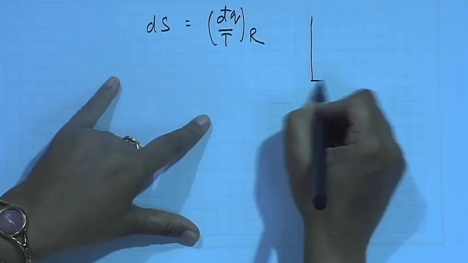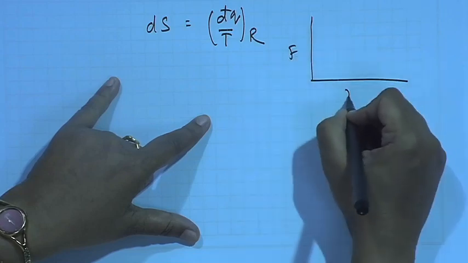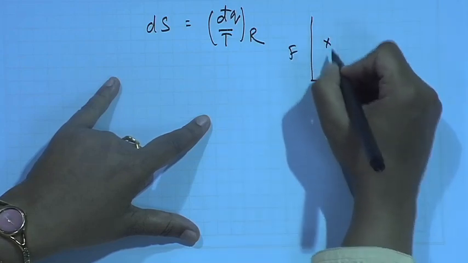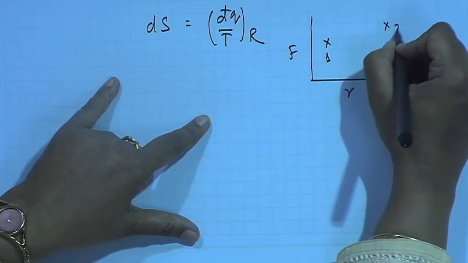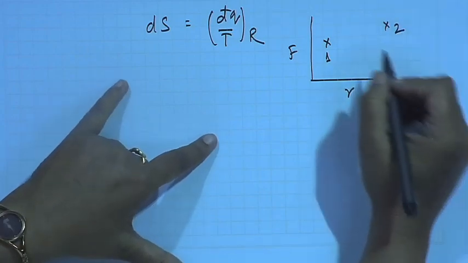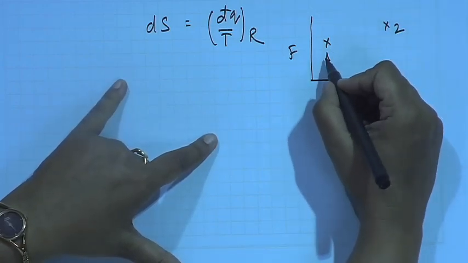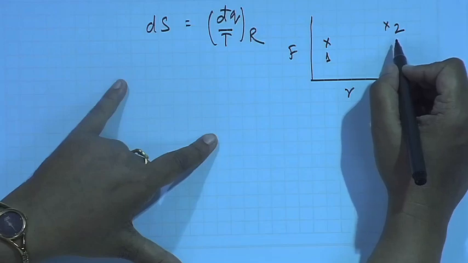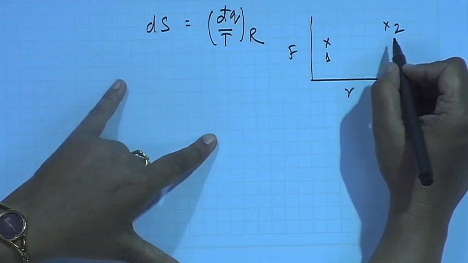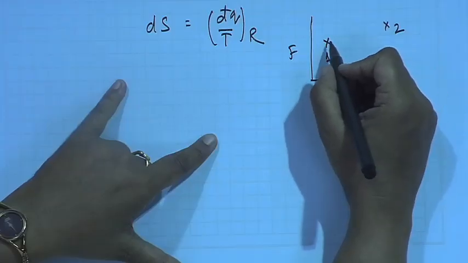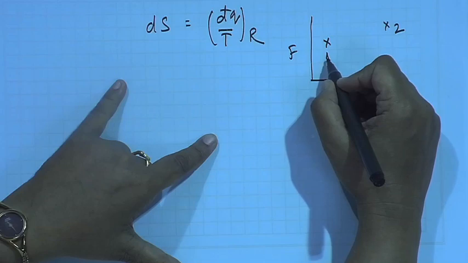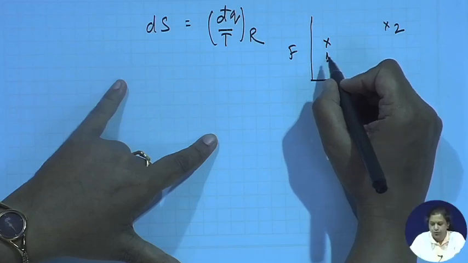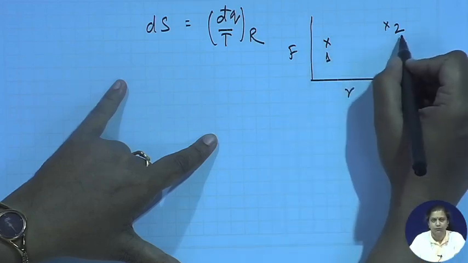What I mean to say is that along a P-V plot, suppose a system moves from state 1 to state 2. I would like to know whether this particular process is possible or not. How am I going to find out whether this process is possible? I will try to find out the entropy change which the system undergoes when it moves from state 1 to 2.